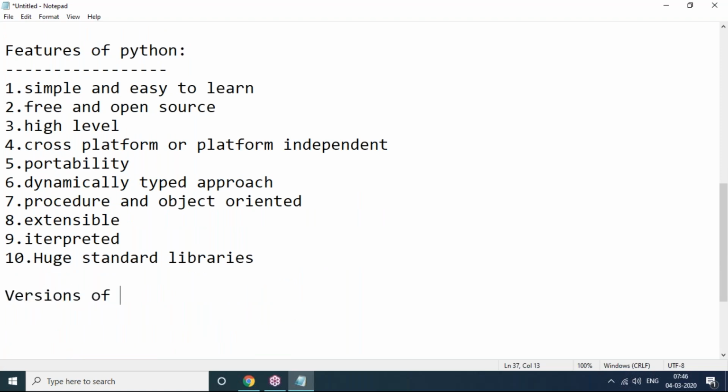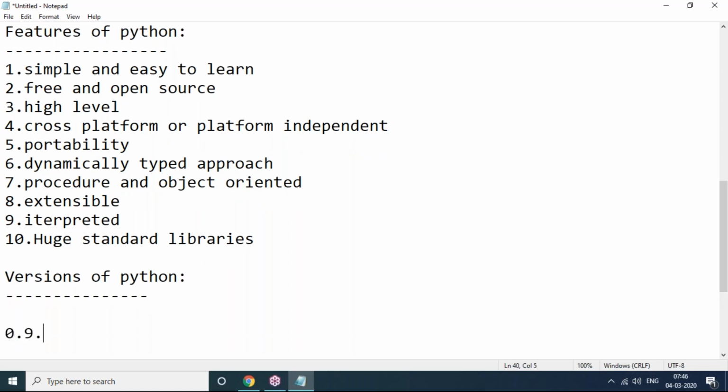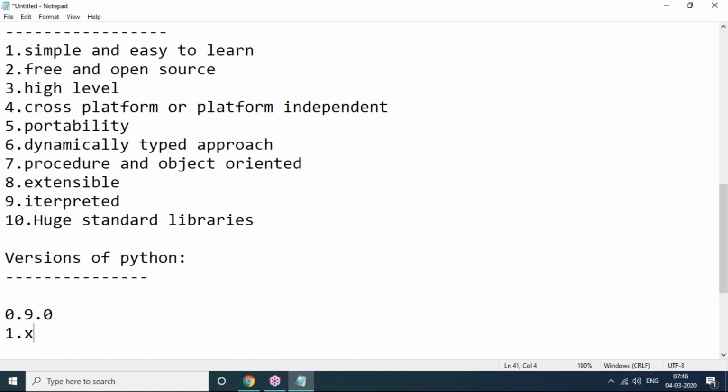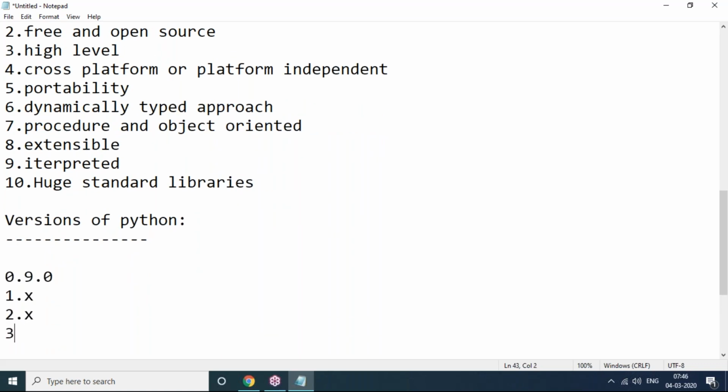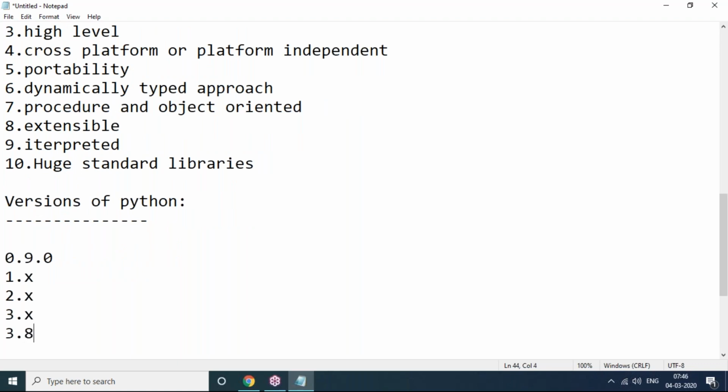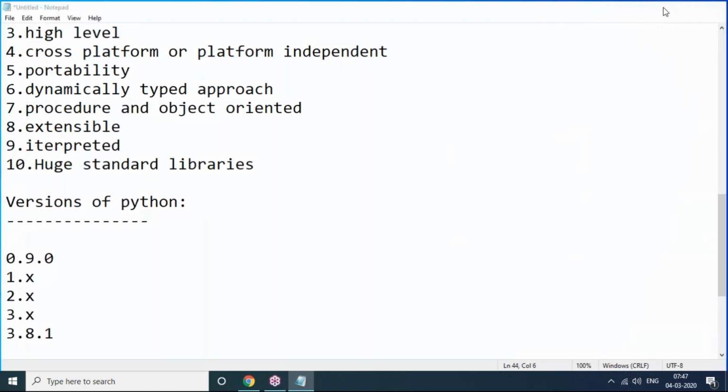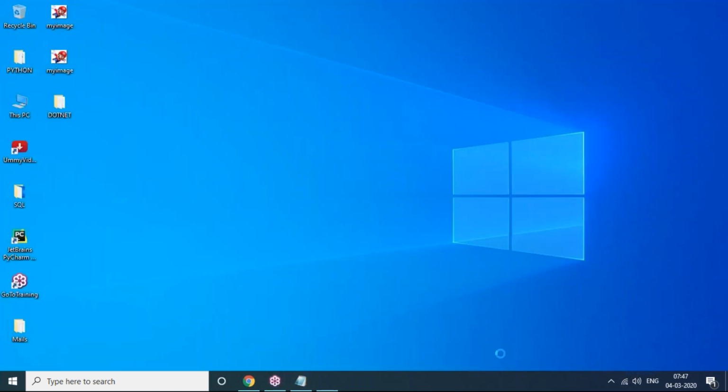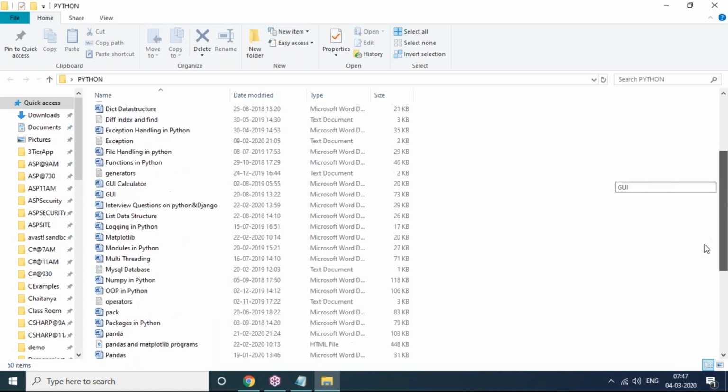So, versions of Python. There are three main versions. I will tell you. The first version is 0.9.0, next versions are 1.x, 2.x, 3.x. Right now we are in 3.8.1. These are the versions, but there are a lot of subversions. If you want to see the subversions, you can see this document. Let me show you the document quickly, just for the subversions.